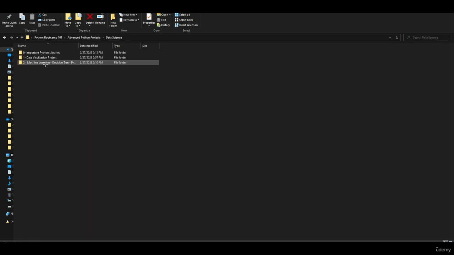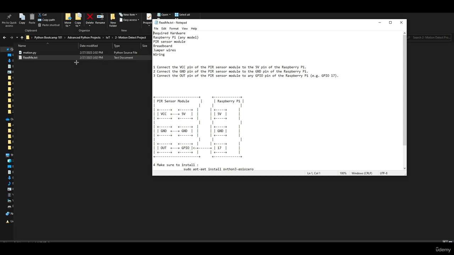For data science, we do have 2 different projects, a data visualization project and 1 machine learning project using the decision tree algorithm. For the graphical user interface, we do have 2 different projects. One is a calculator graphical user interface, and the other one is a to-do list. Finally, for the IoT, which also requires you having a Raspberry Pi and specific electronics components, we do have an LED light project and a motion detector project. Each IoT project has a guideline on how to connect everything together in order to make the Python script work.